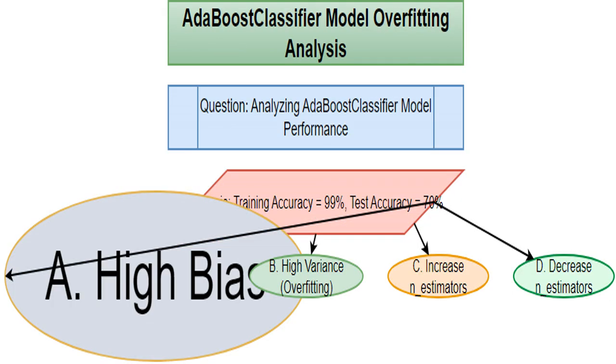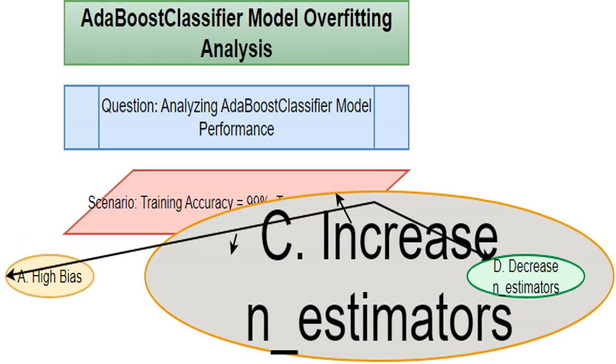I find this incorrect. High bias would mean the model is too simple and performs poorly on both training and testing data. That's not what we're seeing here. The model's training accuracy is great. I see that this is incorrect. Increasing N_estimators would likely make the overfitting even worse, further decreasing the testing accuracy.